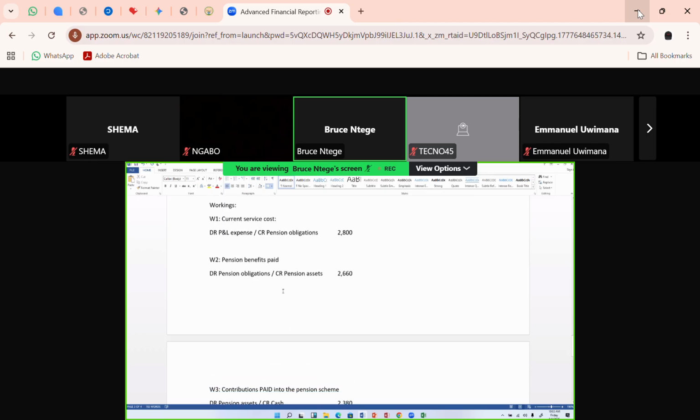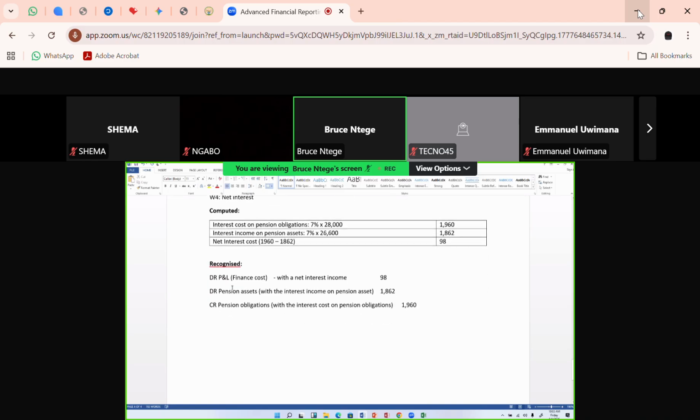Okay, so if the debit is thrown, then now I need to take the credit. So the second debit, the pension asset, I'm debiting. A debiting of a pension asset is a plus with 1862. So I'll go in there and say that I'm putting, and go up there and say net interest, so the interest income on the pension asset.